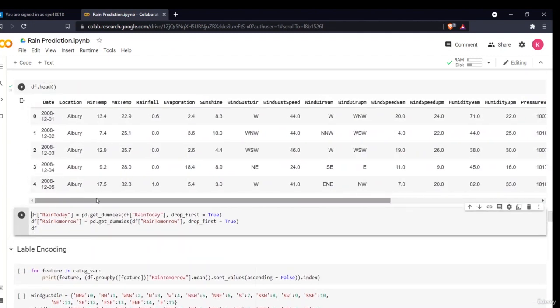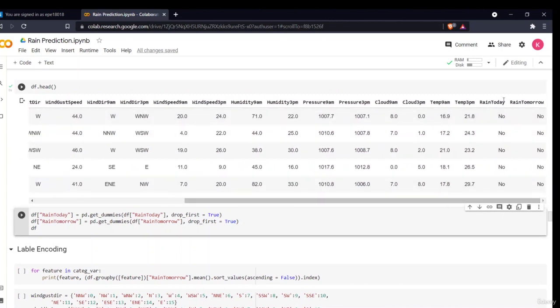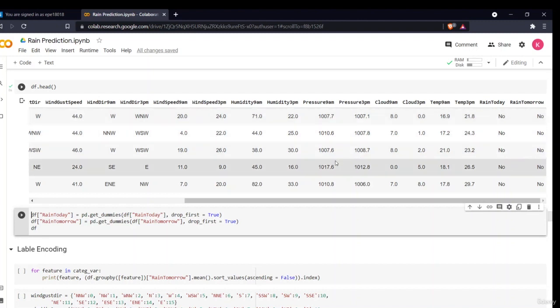Now, most of the variables are continuous variables, and some are categorical variables, right? Firstly, we'll be looking at rain tomorrow and rain today. We'll only perform one hot encoding on these two, because one hot encoding creates a dummy. For rain today, it will create variables: if the value is true, it will assign a 1, and otherwise it will assign a 0. So it is basically mapping. If the value is true, it assigns a 1. If the value is false, it assigns a 0.